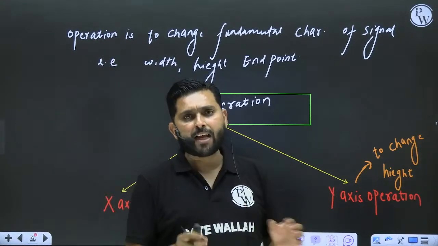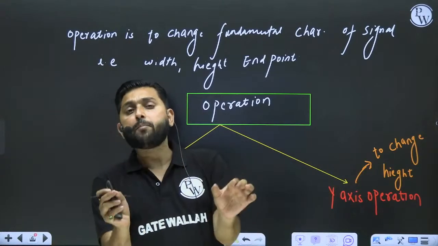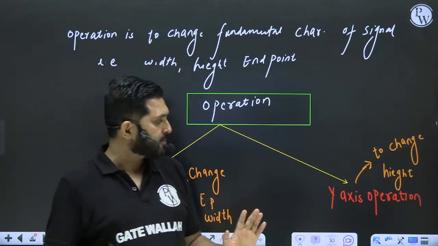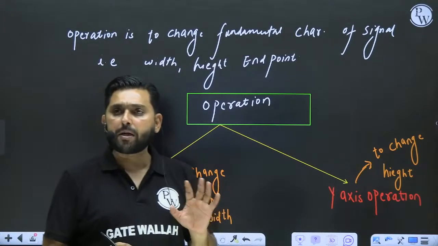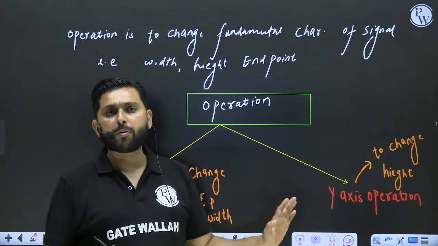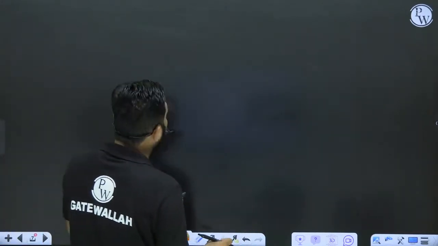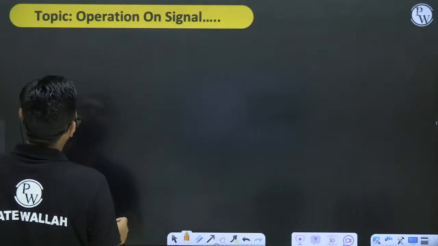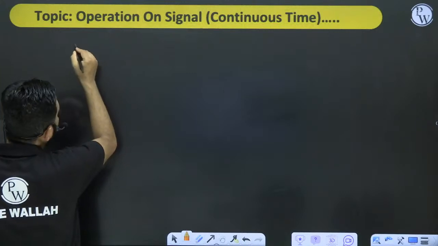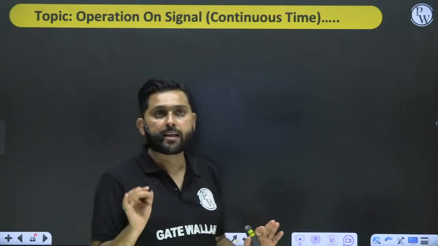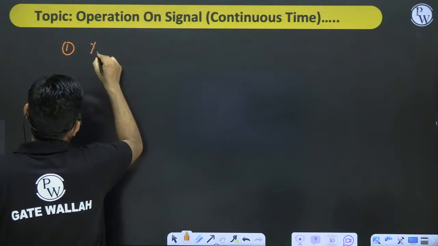X of t is defined, x of t height is defined, x of t width is defined, x of t, let's say, endpoints are defined. Now I want to change all these points. So let's take each and every operation in detail. The first heading that I am taking here is a continuous time function. So first heading I am taking to be the x-axis operation.